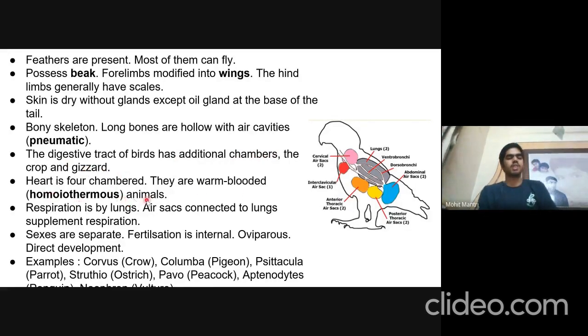Respiration is by lungs, and air sacs are connected to lungs to supplement respiration, because respiration becomes difficult during flight. So these are the air sacs in this diagram: cervical, interclavicular, clavicular, etc. These assist in respiration, and male and female are separate. Fertilization is internal. They are oviparous, that is, they lay eggs, and these eggs are covered by hard shell, and development is direct. Examples: crow, pigeon, parrot, ostrich, peacock, penguin, vulture, etc.